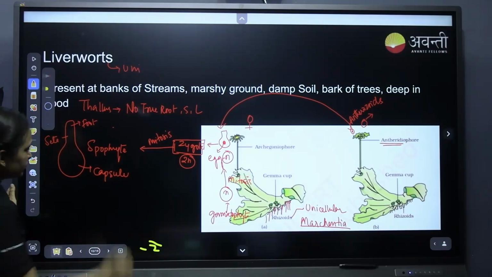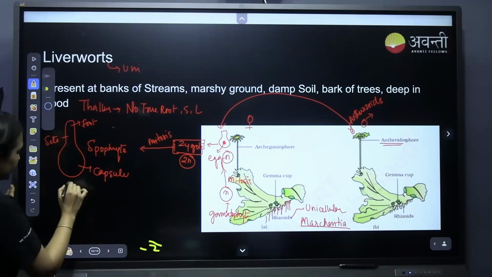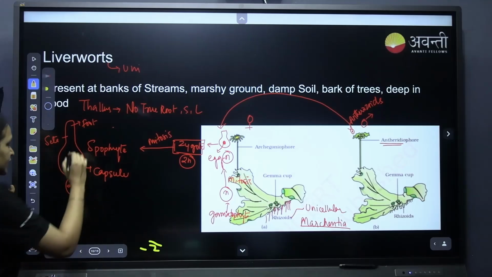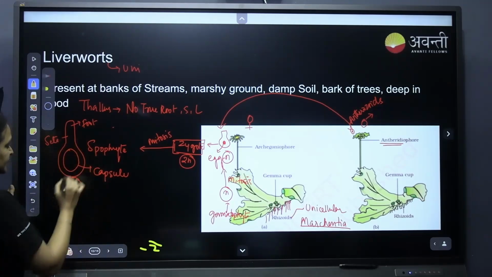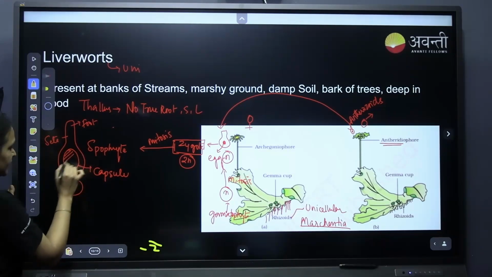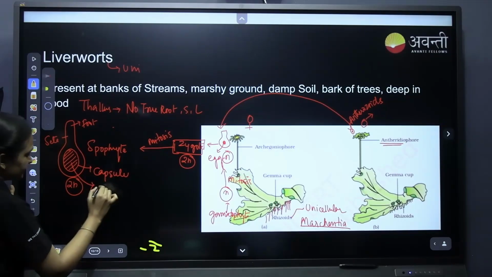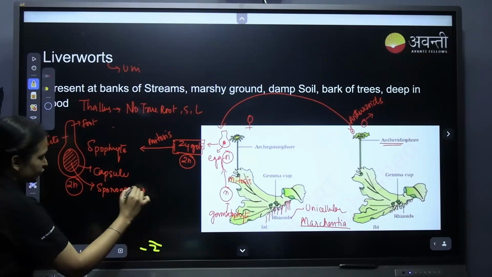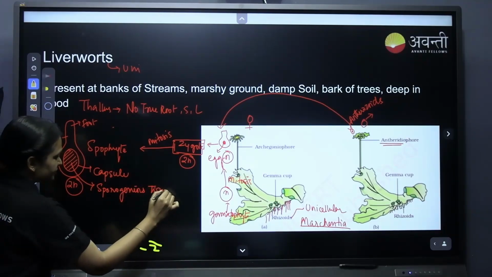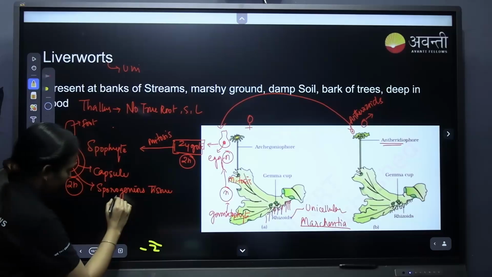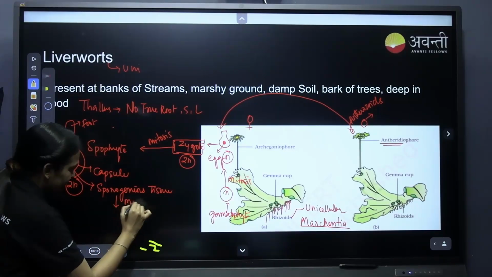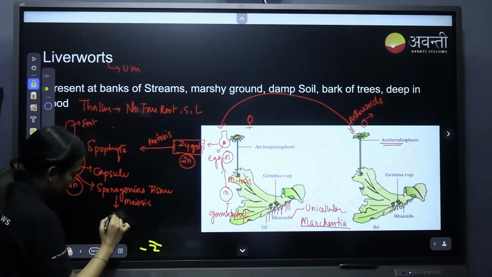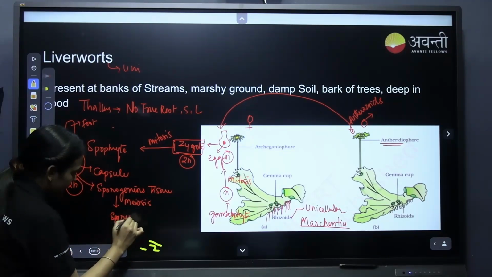All the cells of this sporophyte are diploid in nature, that is 2n: foot, seta and capsule. And inside this capsule there is sporogenous tissue. These sporogenous tissue will undergo meiosis to form spores.